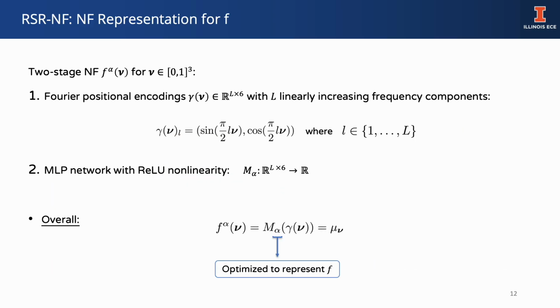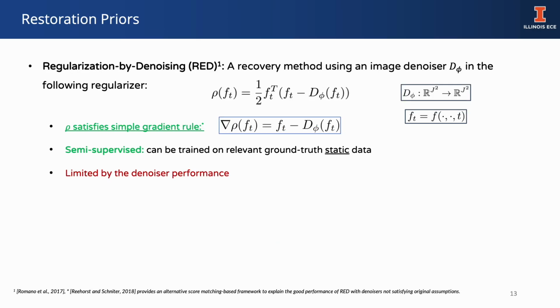To represent the complete dynamic object, we use a standard neural field where the temporal coordinate is also added to the input. The neural field has an MLP architecture preceded by fixed Fourier positional encodings to mitigate spectral bias. A key component of our work is incorporating spatial priors into the neural field representation.